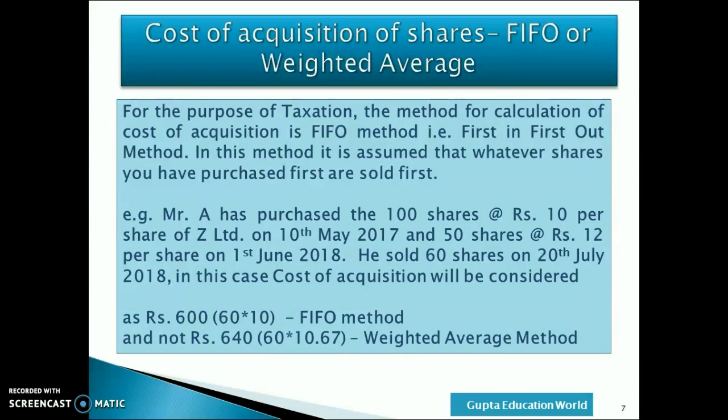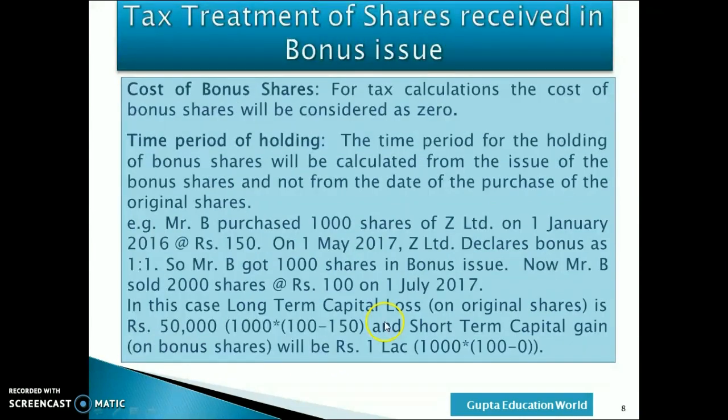For example, Mr. A has purchased 100 shares at Rs 10 per share of Z Limited on 10th May 2017 and 50 shares at Rs 12 per share on 1st June 2018. He sold 60 shares out of this on 20th July 2018. In this case, cost of acquisition will be considered as 600, that is 60 into 10, by FIFO basis, and not Rs 640 by weighted average method.